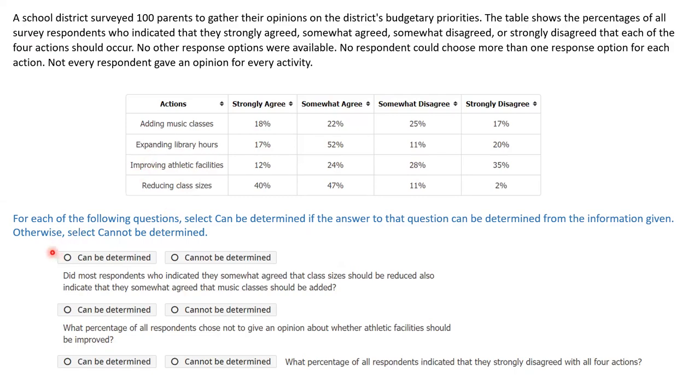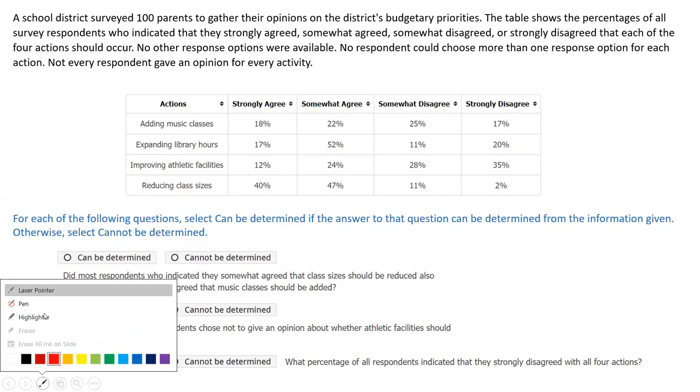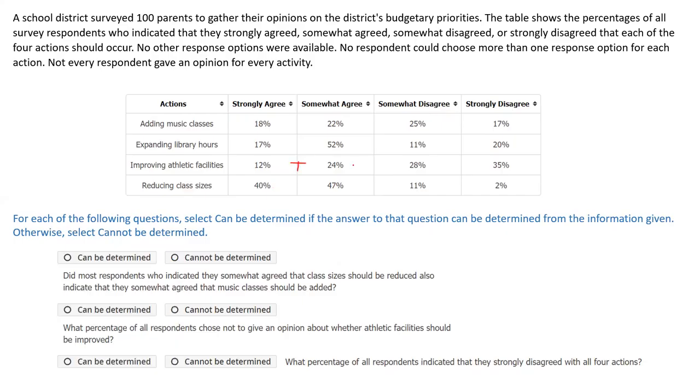Now, I have a question for you guys. Let's take improving athletic facilities. 12 parents strongly agreed, 24 somewhat agreed, 28 somewhat disagreed, and 35 strongly disagreed. If we add all of them up, it comes to 99.